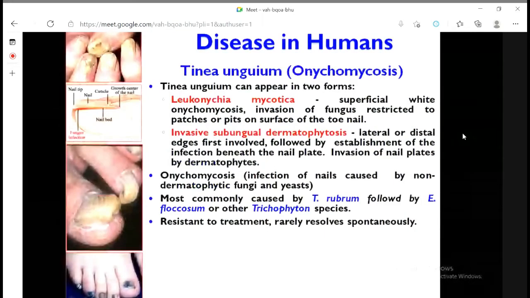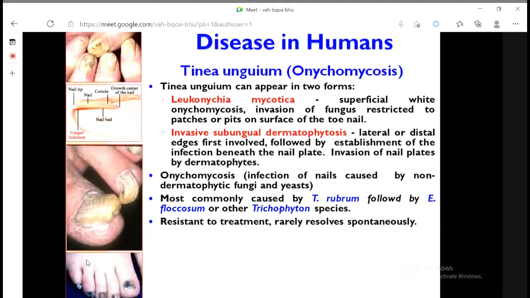Next is tinea unguium. Unguium means infection of the nails. So those who keep long nails, please take care. It is known as onychomycosis. Look at the infection of the nails. Once it gets in, sometimes the doctor says you cannot treat it, and the only option is surgical removal.